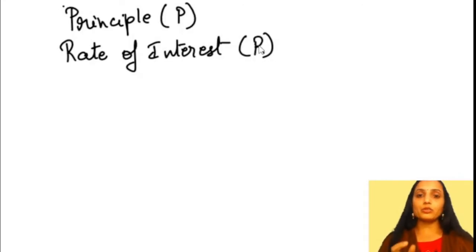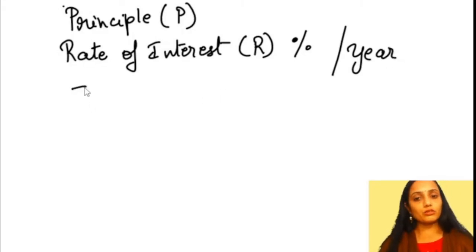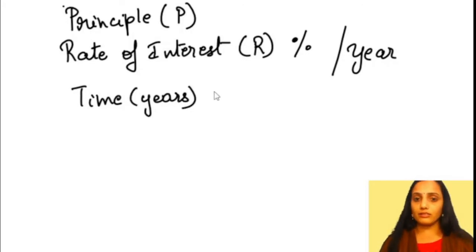And one more thing that you have to see is rate of interest is always expressed in percentage and per year. This is always expressed per year. The next thing I asked was for the time frame. Again, the time is calculated in years, right? So this will be called T. So we have three things: principal, rate of interest, and time.